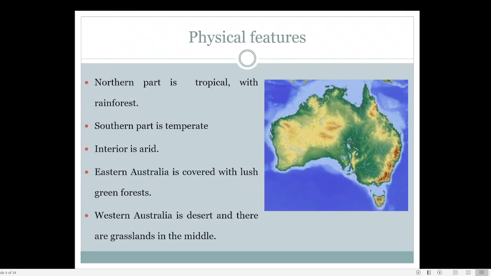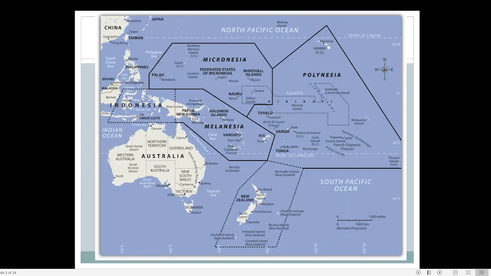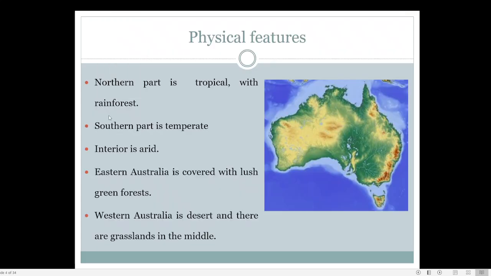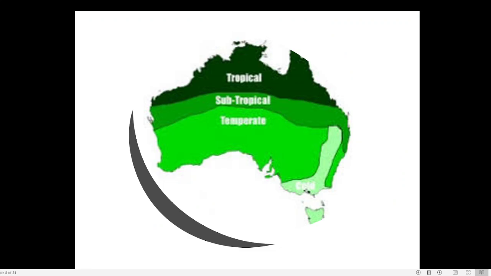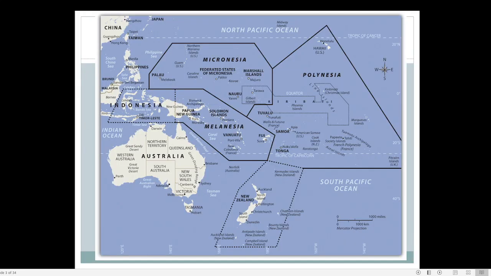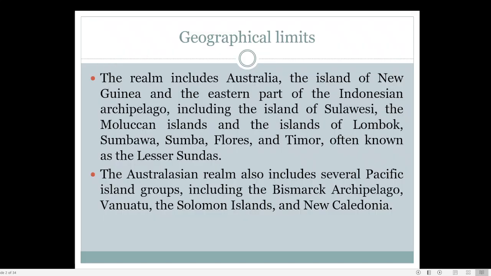You might have heard about an island known by the name Bali. Up to that area, this Australian realm is actually coming. Bali is actually a part of Indonesia. It is one of the famous tourist places in the world. So you can see that it will be coming somewhere here. So this is the idea regarding the main regions coming under the Australian region.